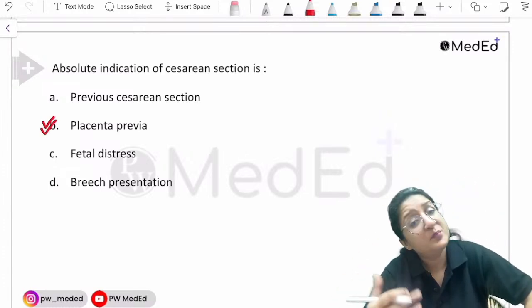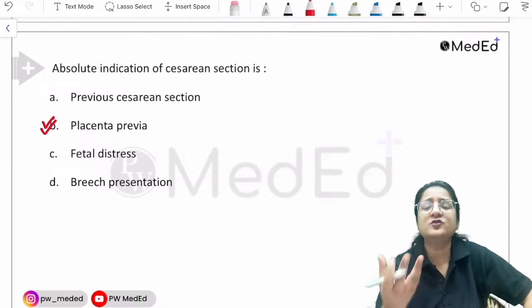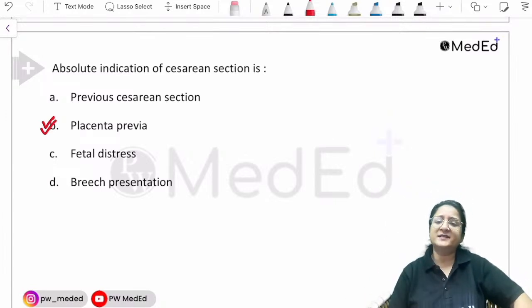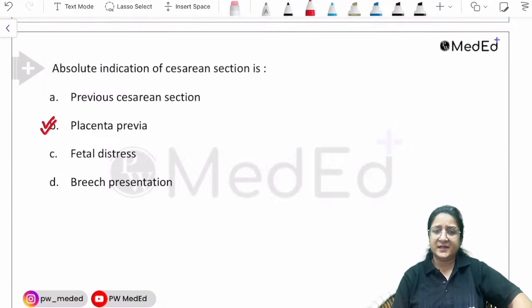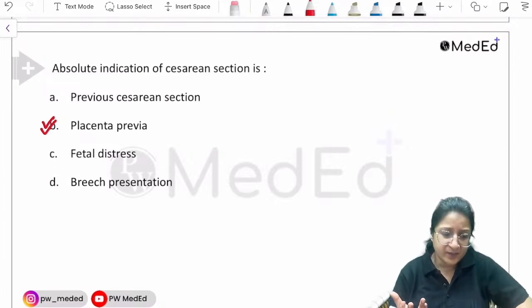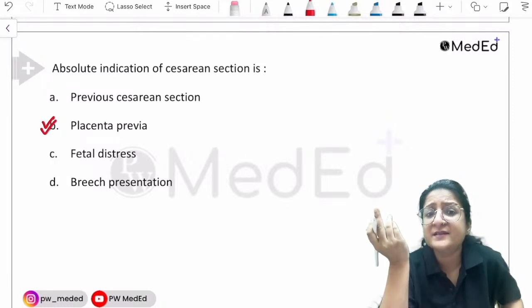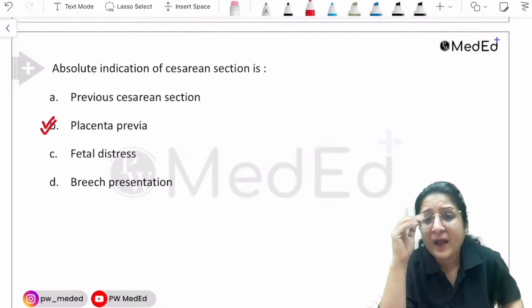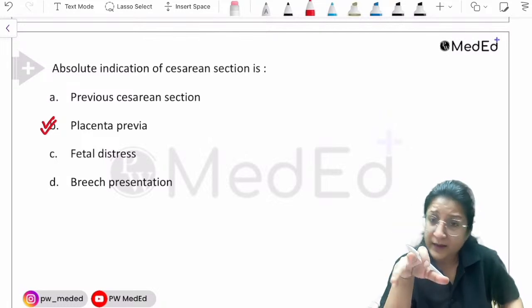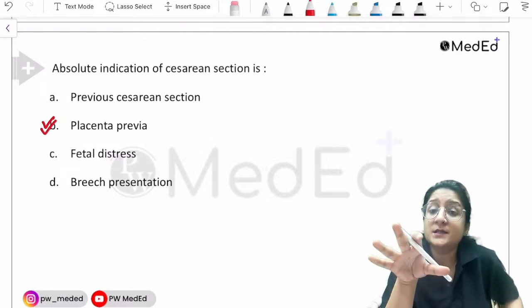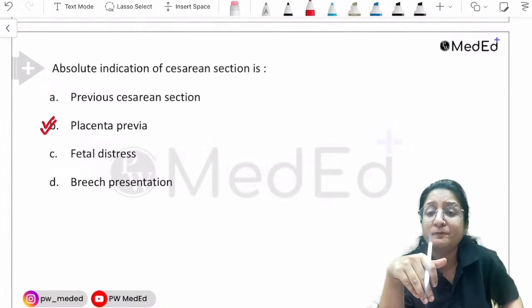Common sense answer. Previous cesarean section: there are so many women with previous one lower segment cesarean section who have vaginal delivery after cesarean section. It's not an absolute indication for cesarean section. You know all this; it's just that now you have to think logically.